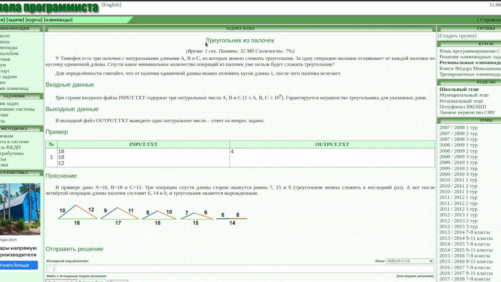It's called the triangle made of sticks. The time to solve it is 1 second, the memory is 32 megabytes, and its difficulty is only 7%. This means it is one of the simplest tasks you can find on this topic.